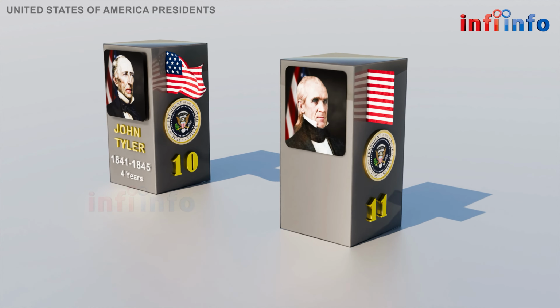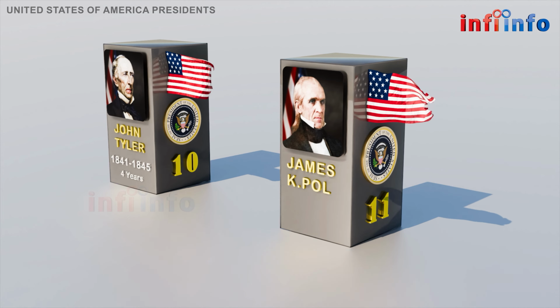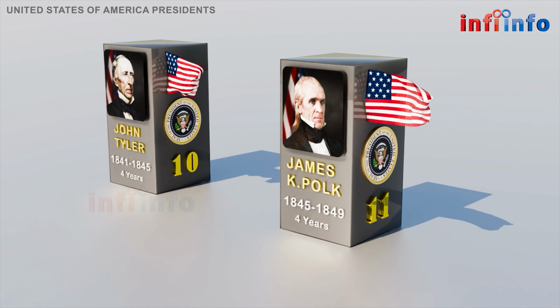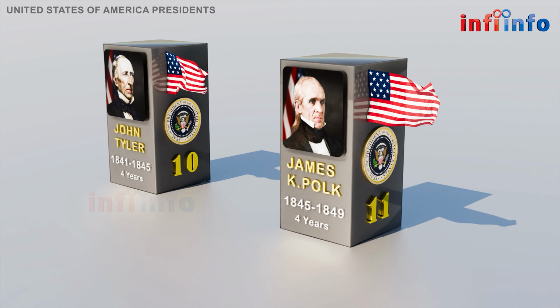The 11th U.S. president was James K. Polk, born on November 2, 1795, in Pineville, North Carolina. He was a Democrat and served for 4 years from March 4, 1845, to March 4, 1849. He is known for significant territorial expansion, including the Oregon Territory and the Mexican-American War.